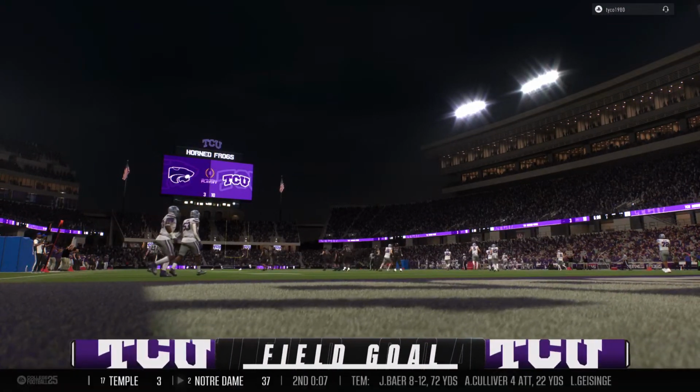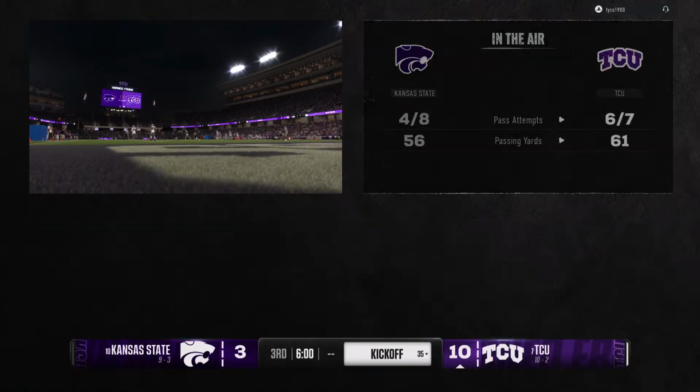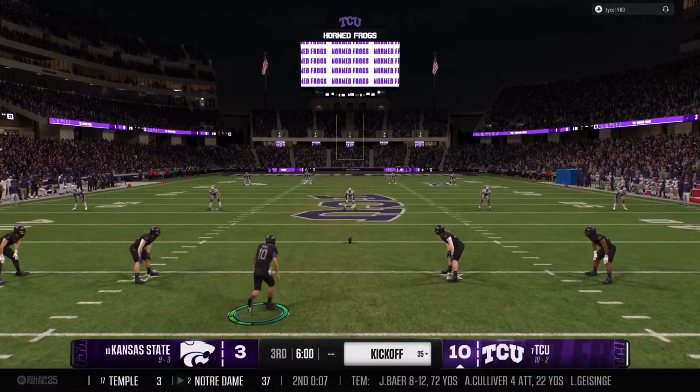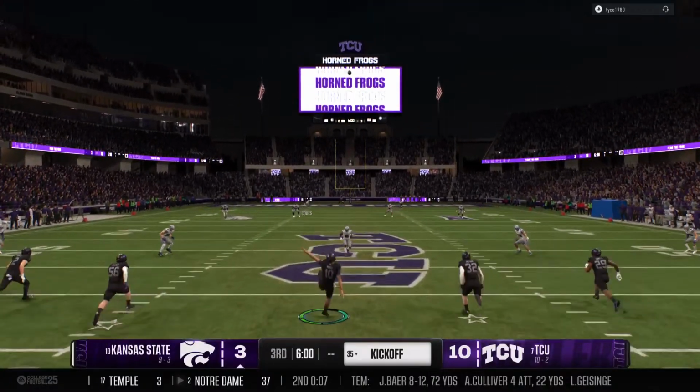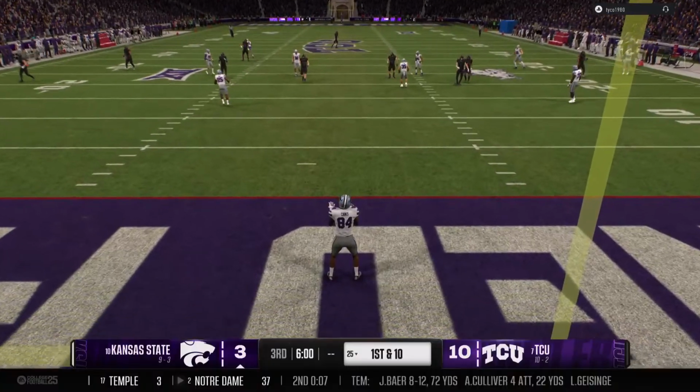Minutes going to wrap up the first half here. Let's kick it down to Kevin Connors with our halftime update. And the Horned Frogs will kick this away to begin the second half. This one will be fair caught.